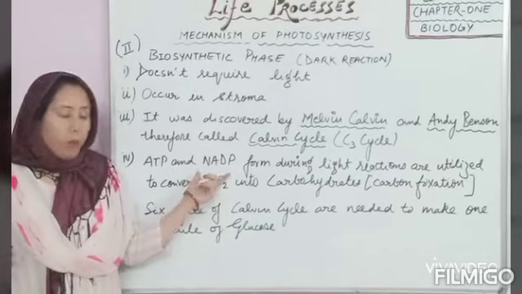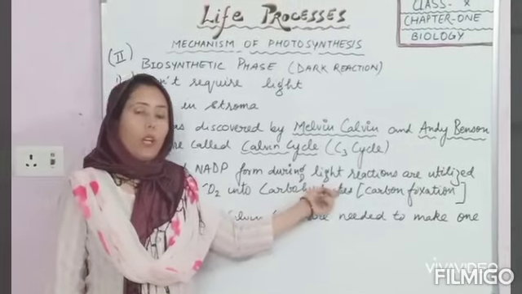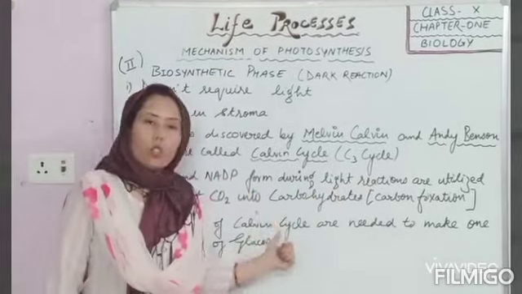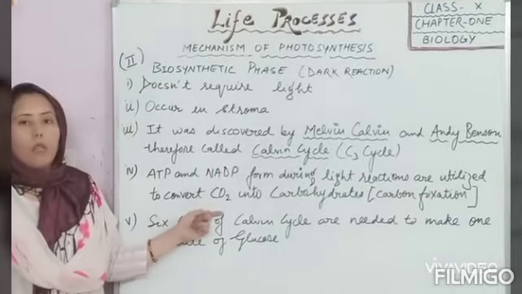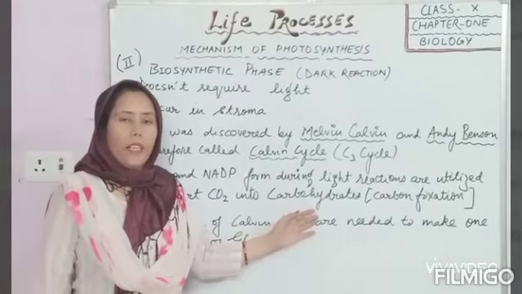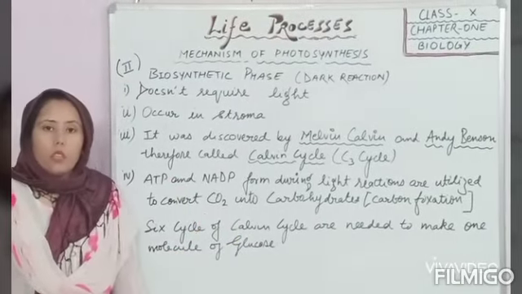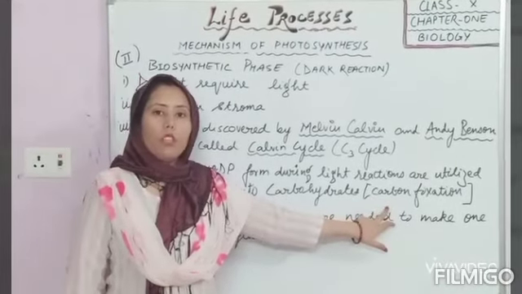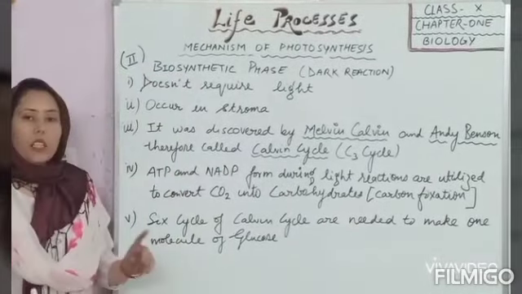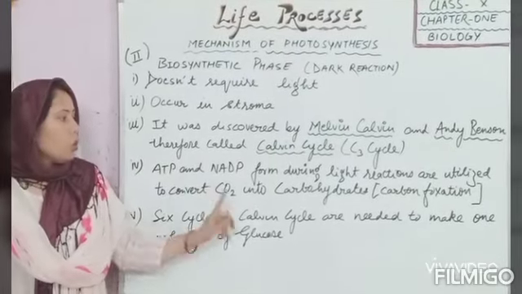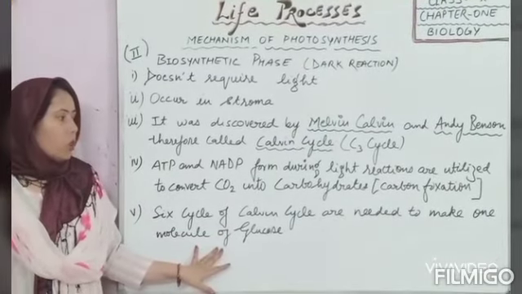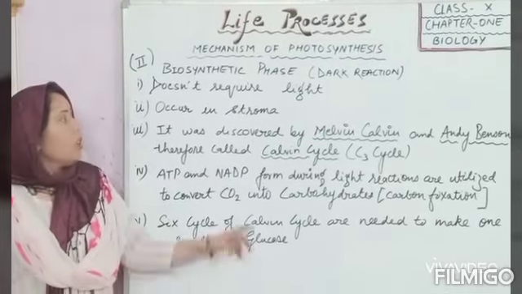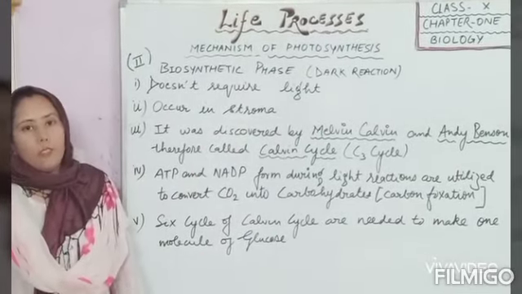ATP and NADPH, which were generated during light reactions, are utilized to convert carbon dioxide into carbohydrate. This is called reduction of carbon dioxide, or it is also known as carbon fixation. 6 cycles are required to make one glucose molecule. These are the steps in the biosynthetic phase.